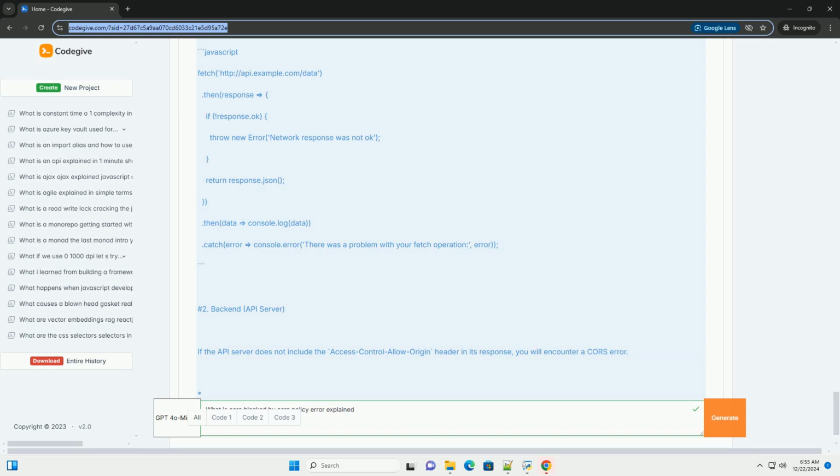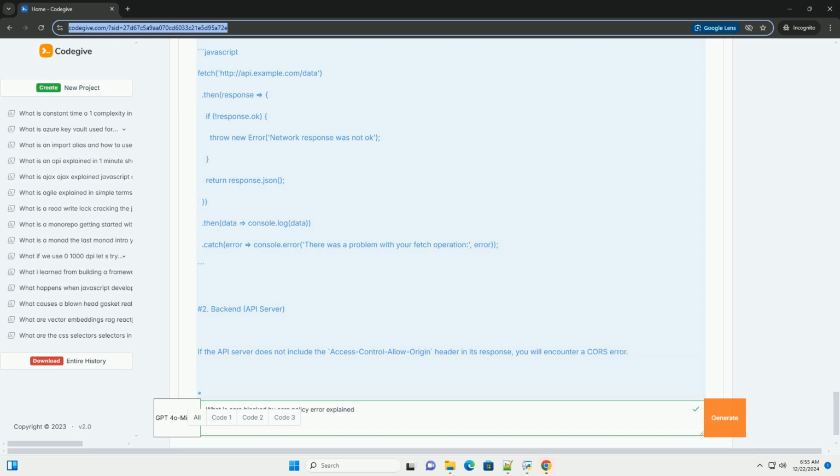Fixing the CORS error. To resolve the CORS issue, the server needs to be configured to allow requests from your front-end application's origin. Example, Node.js/Express server configuration. Here is how you can set up a simple Node.js/Express server to handle CORS. One, install CORS middleware. Bash: npm install cors. Two, server code.